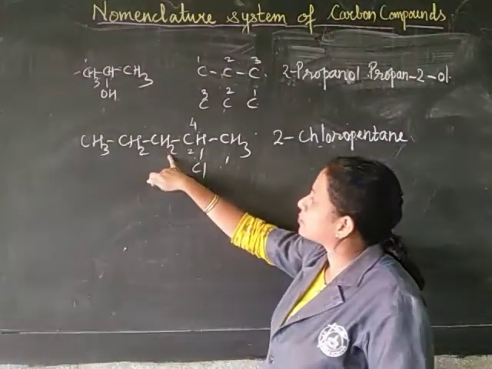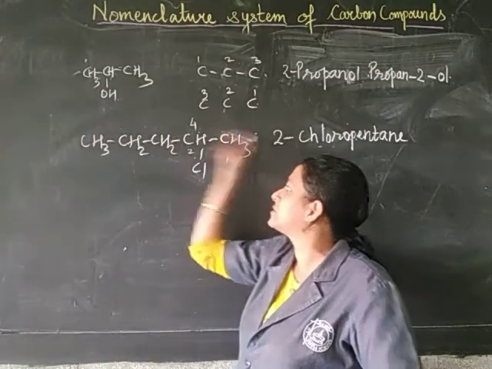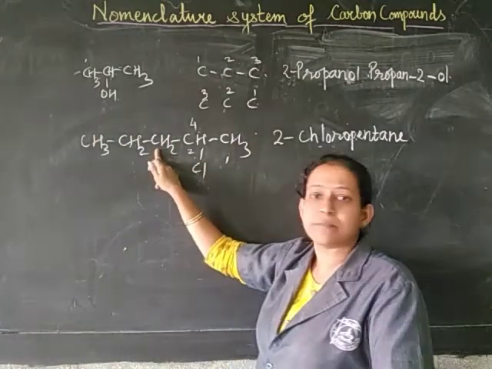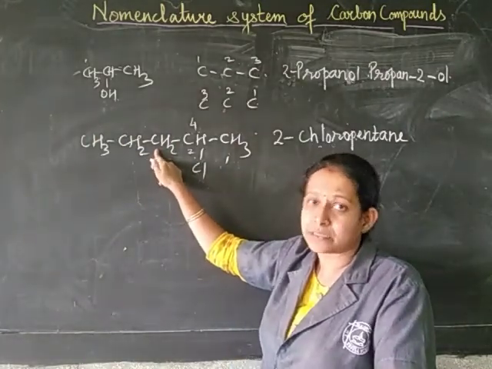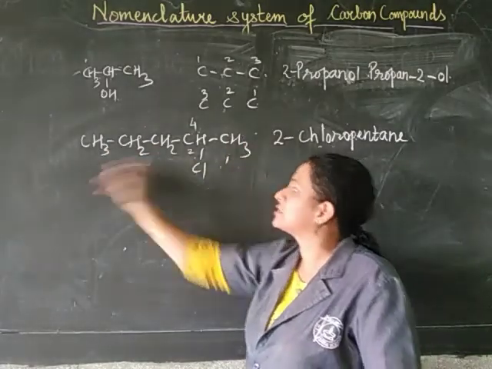But suppose the chlorine was attached here, then there was no problem whether you number this way or this way, because this is the middle carbon and it will get the number 3. So you can number it this way or that way.